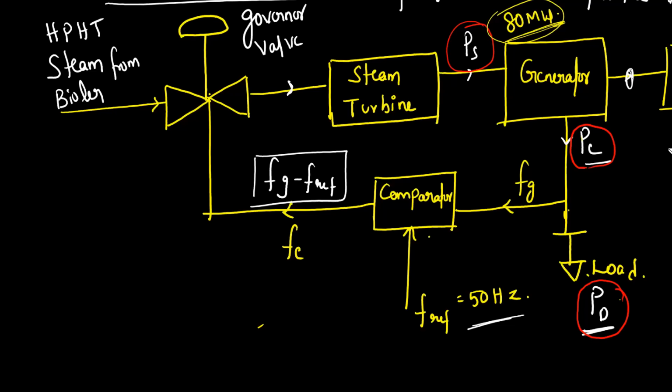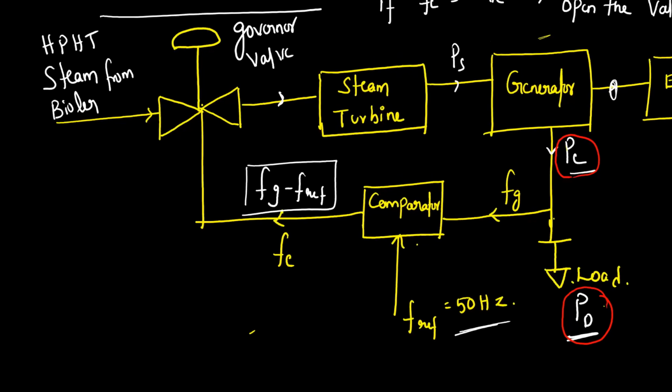So the speed governor system should try to change this shaft power, the mechanical output of the turbine, as quickly as possible according to the load fluctuation, so that there is no frequency disturbance.